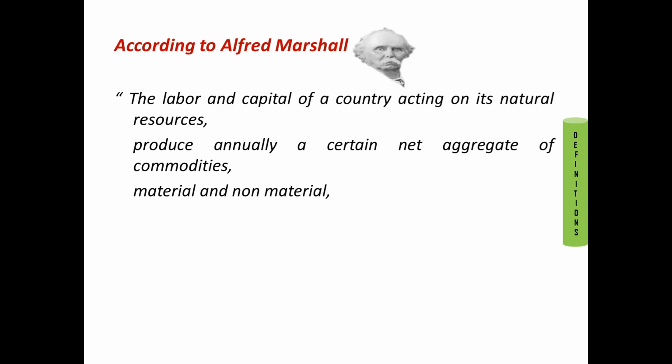Those commodities may be material and non-material. Material refers to all the physical goods which are produced, which can be touched, seen, and felt. Whereas non-material goods refers to all those goods which are intellectual in nature. What do you mean by intellectual goods? For example, if a lyricist writes a song, he earns money out of it. But can you see the song? Can you feel the song? Can you touch the song? No, they are non-material in nature.